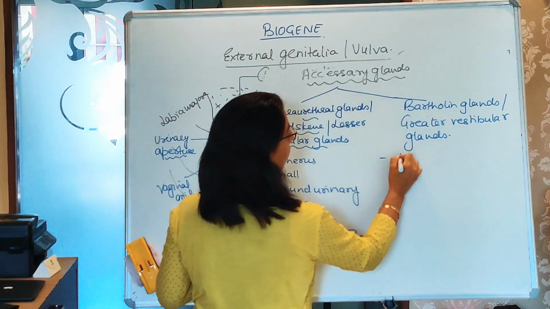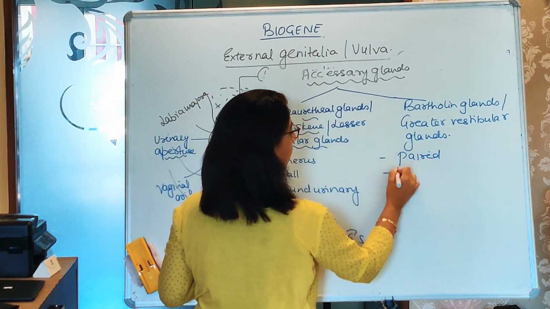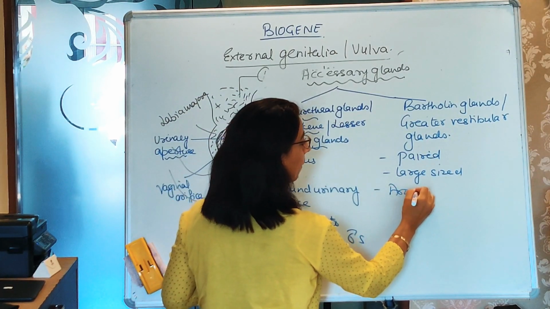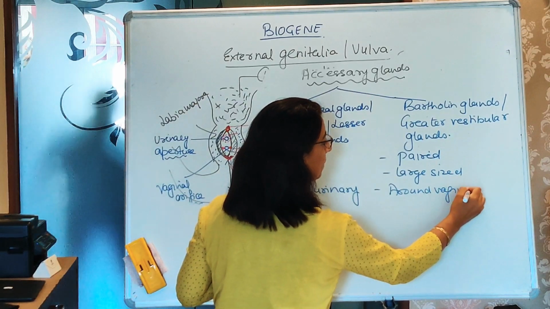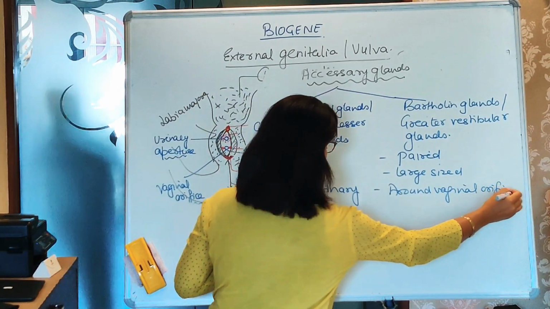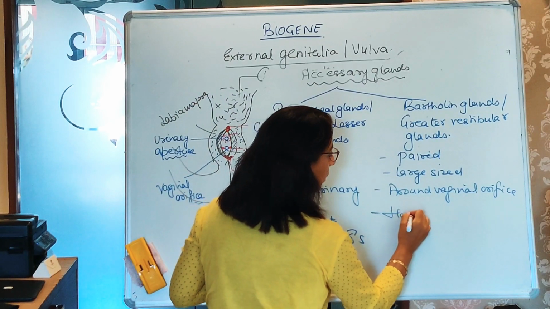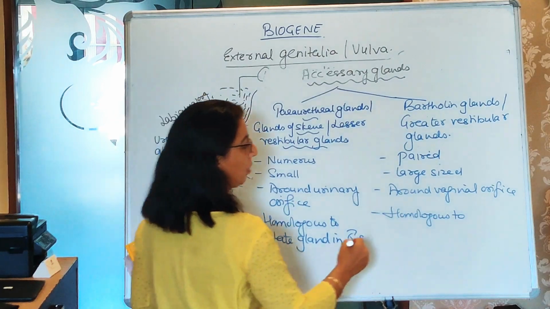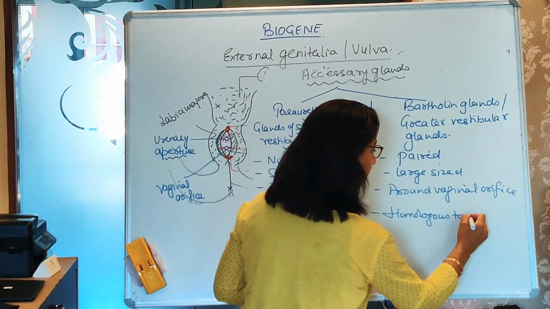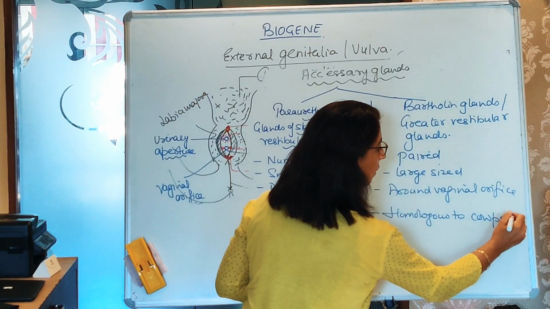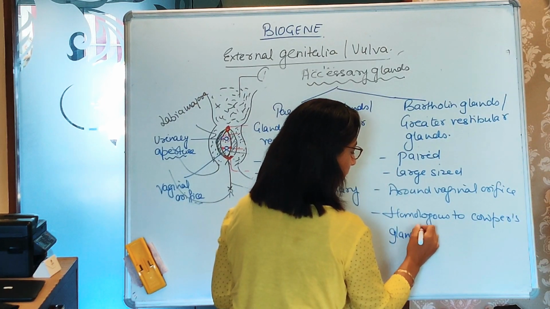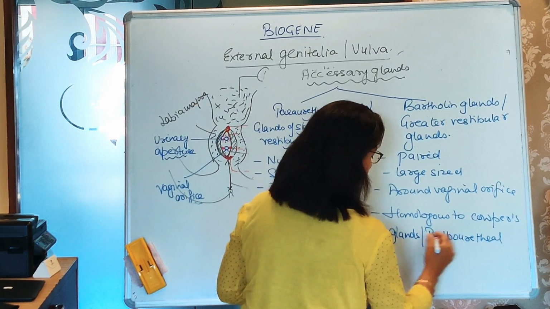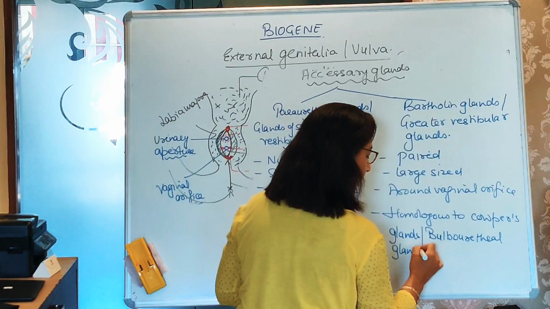Now these glands are paired, they are large sized, they are around the vaginal orifice, and they are considered homologous to Cooper's glands or bulbourethral glands in males.